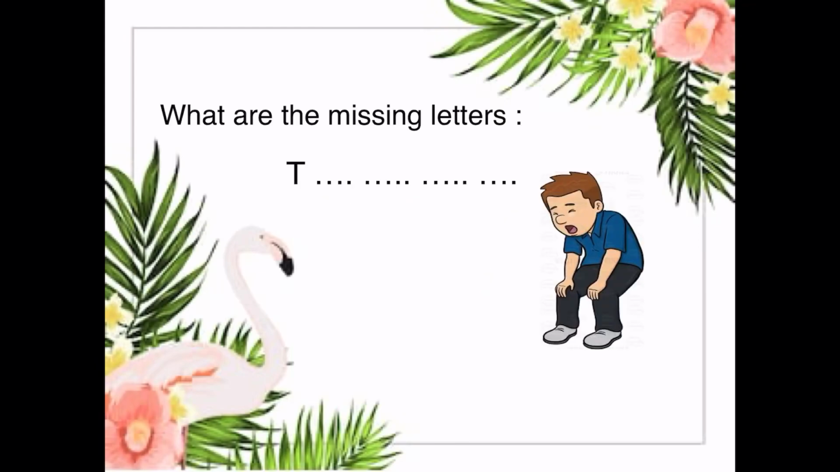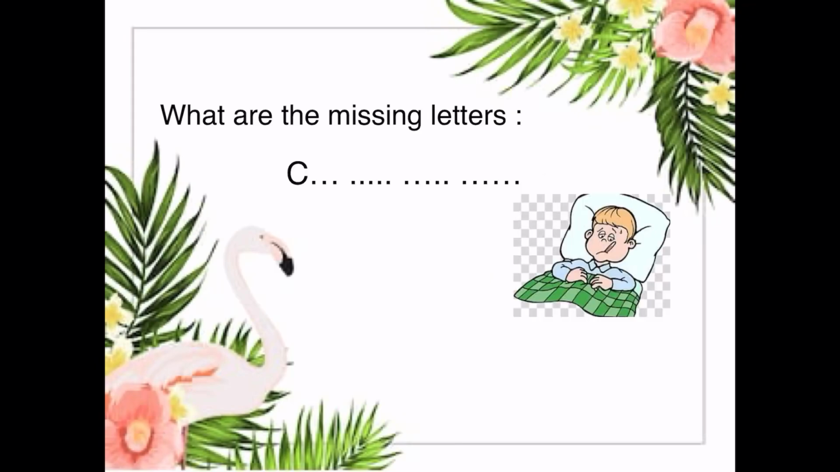Now, what are the missing letters? The last exercise in lesson 4. What are the missing letters? I can see a boy, and this boy feels tired. Who can give me the spelling of the word tired? T, then I, R, E, D. It is an adjective, of course. Tired, T-I-R-E-D.